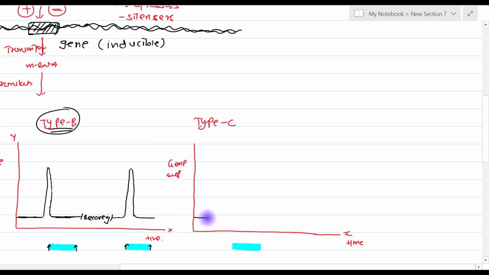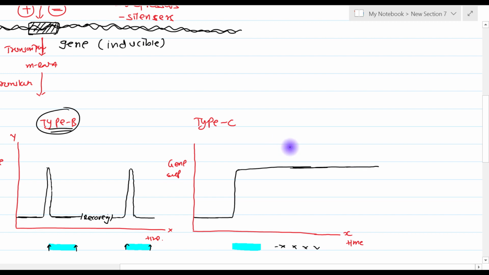So when the positive regulator is not there, gene expression is at the basal rate. As soon as the positive regulator comes into action, there is an increase in the level of expression of that particular gene, and then it remains elevated permanently. So this is permanent and irreversible. See, in this case there is no positive regulator, and still your gene expression is elevated.